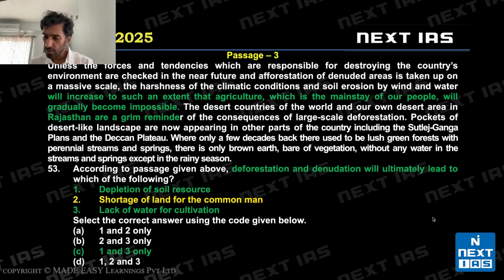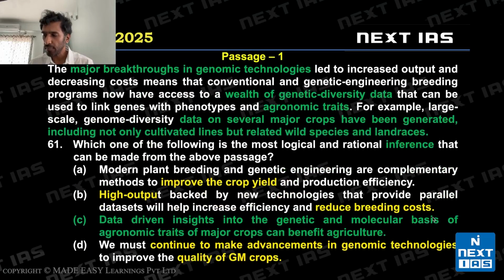All right. So let's look at the first statement. Depletion of soil resources. This is valid. This is discussed in the passage. Shortage of land for the common man. This idea that land will fall short is not discussed in the passage. It is not discussed as a cause. We are told what will ultimately lead to deforestation, and so what is the cause? Shortage of land for common man is not a cause, and lack of water for cultivation is right. So C, 1 and 3 only. Really easy question.